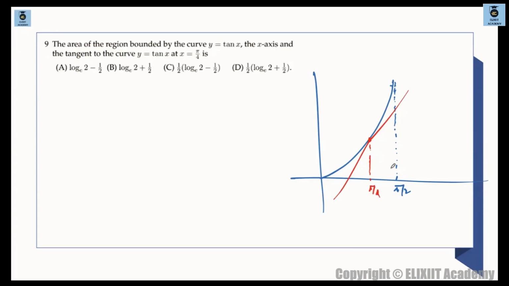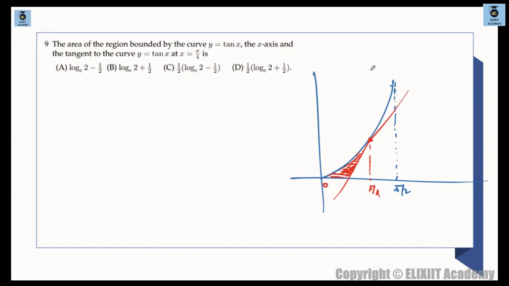ठीक है. तो आपसे पूछा गया है कि what is the area of the region bounded by this curve? माने what is the area of this region? ठीक है. Question is pretty simple. So what we can do? तो एक तो हमें यहाँ से one thing clearly we can see. Let's find out the slope of this tangent. देखो x is equal to pi by 4 पे चाहिए ना.